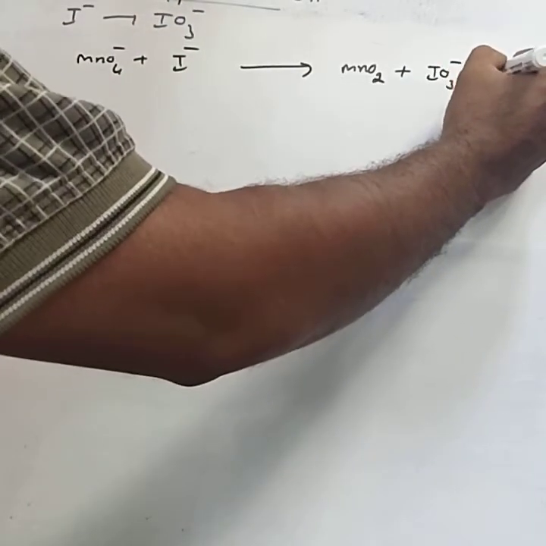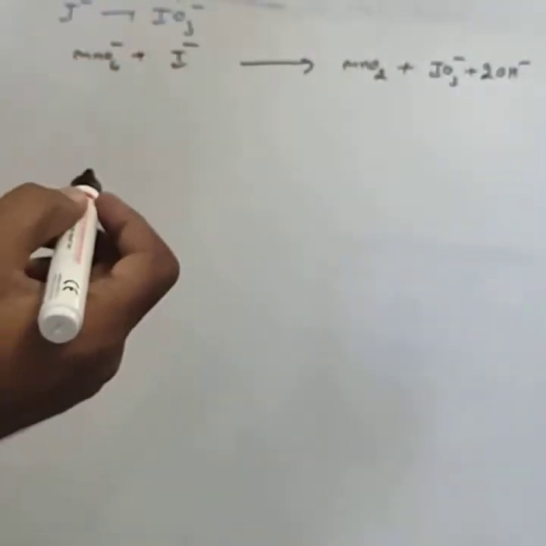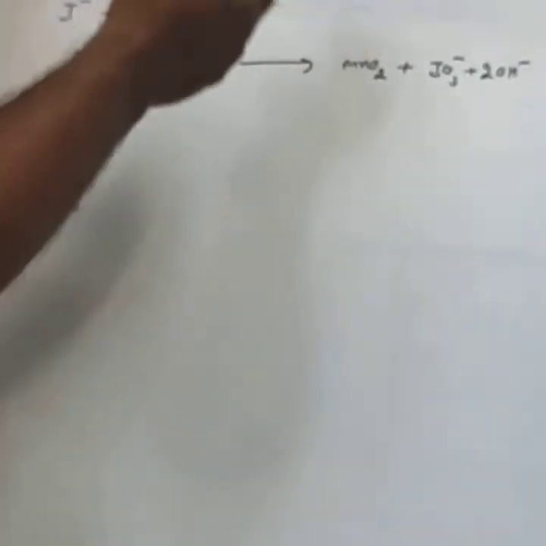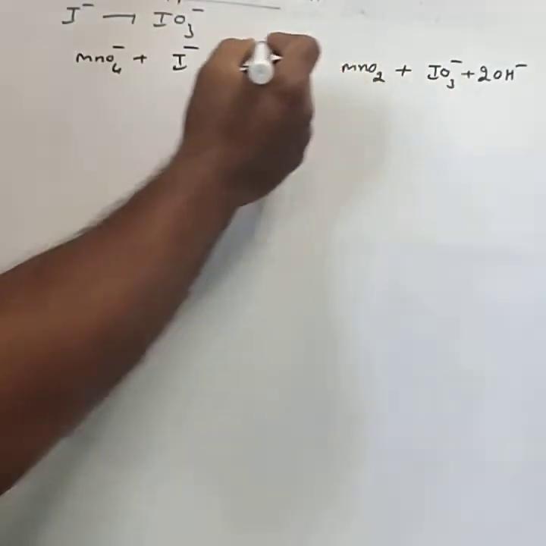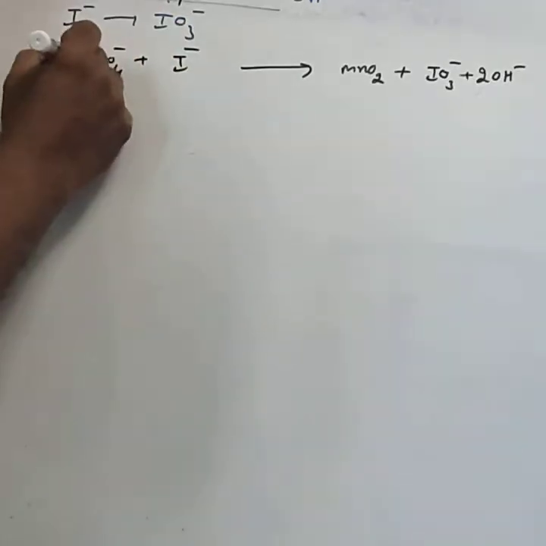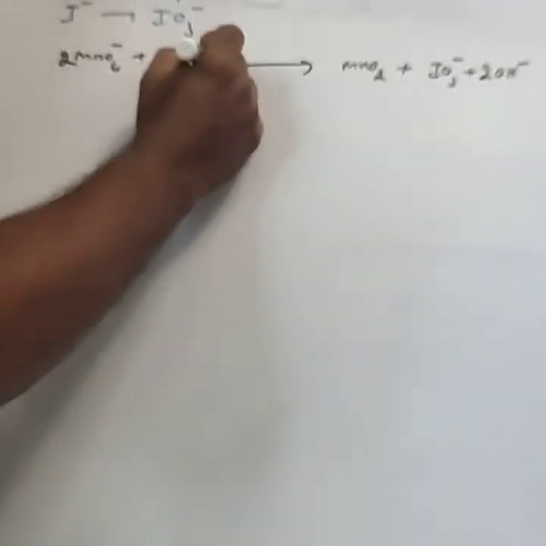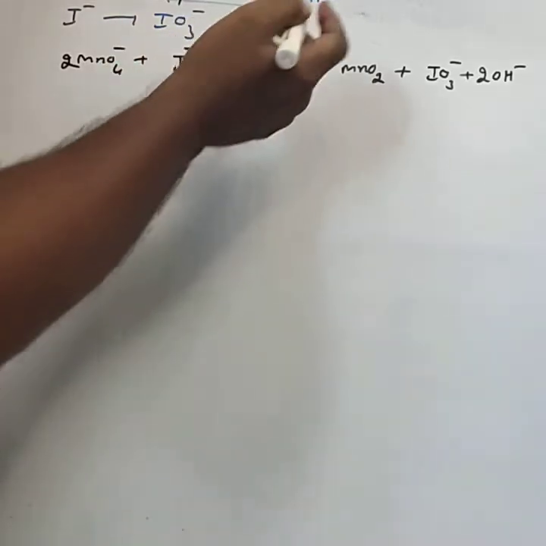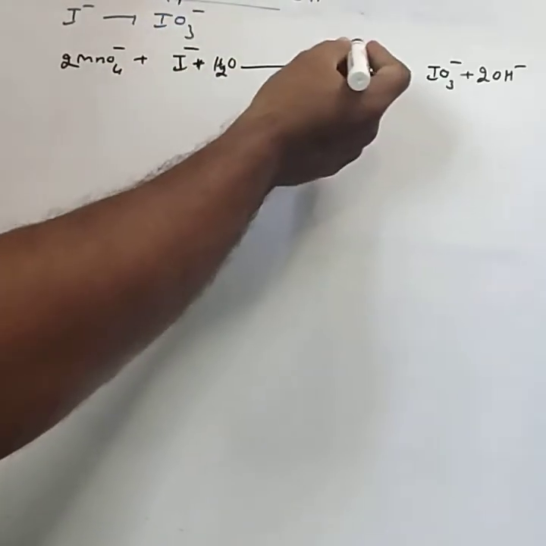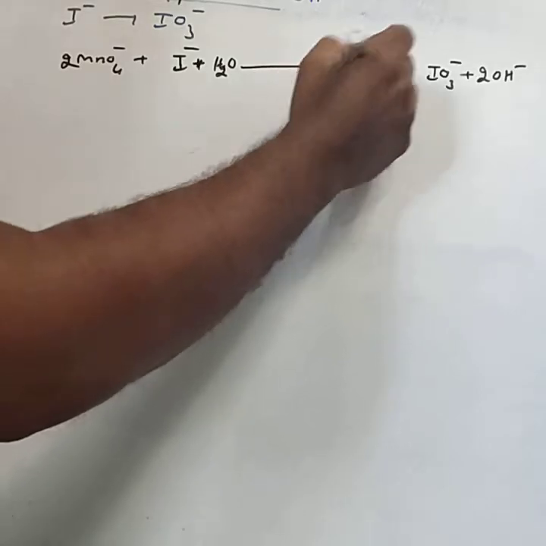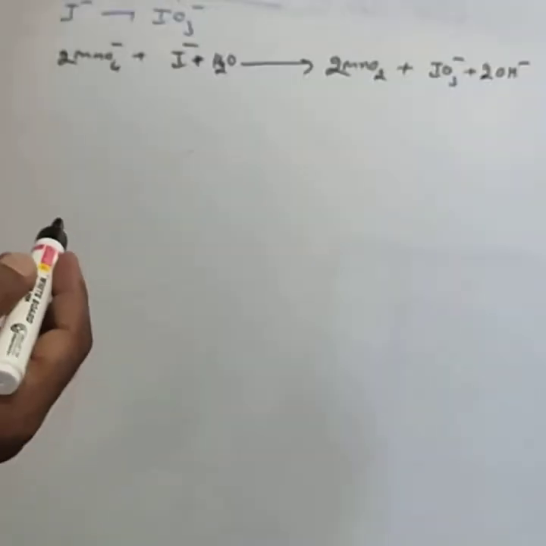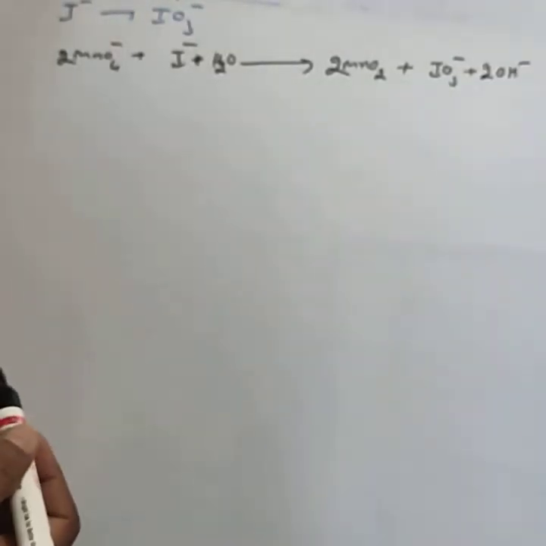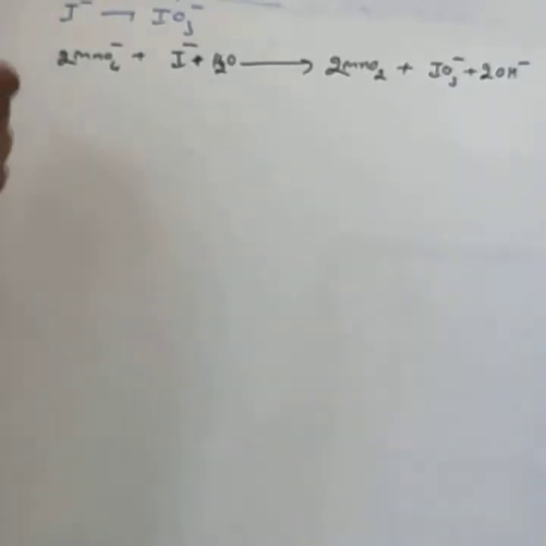How to balance, you can follow that redox chapter in the alkaline or basic medium. Then here 2MnO4 minus, I minus plus H2O. In regular class I will discuss how to balance this one; just follow the balancing chapter. 2MnO2, IO3 minus, 2OH minus. This is the first one, a very important one.